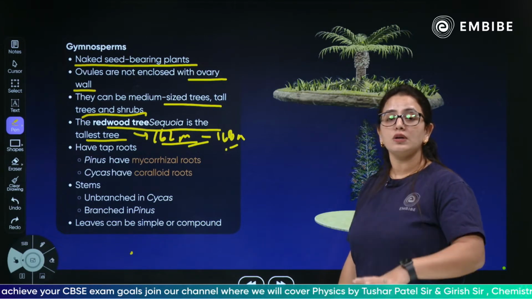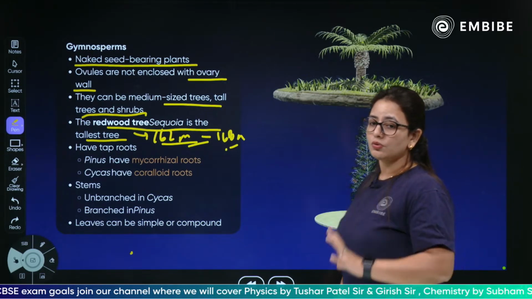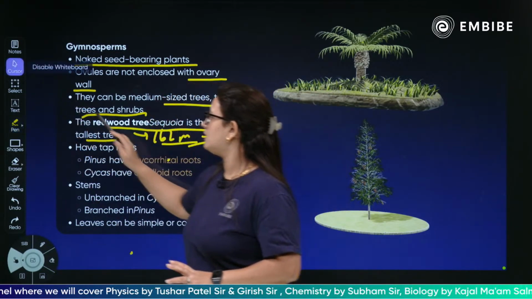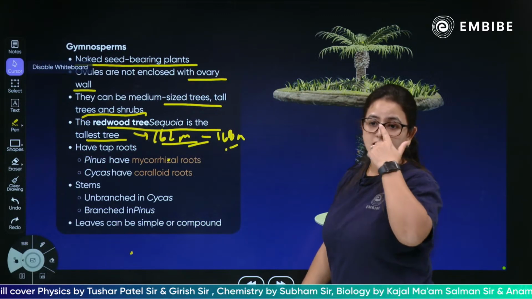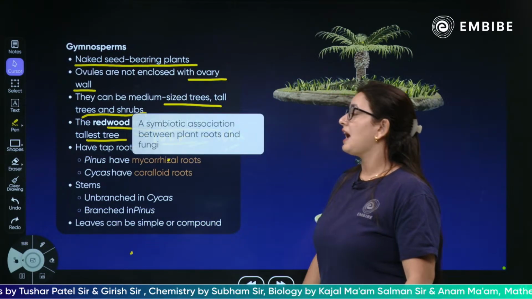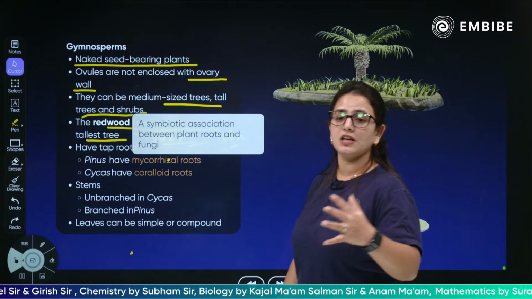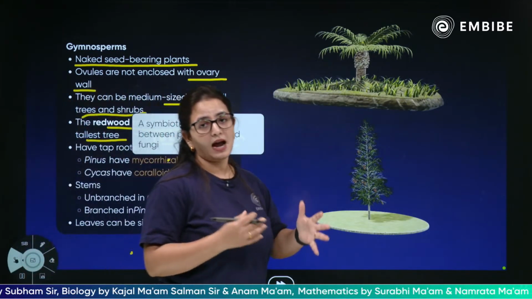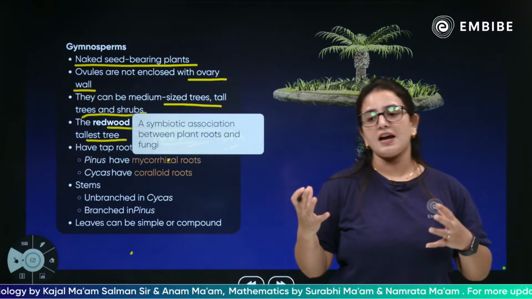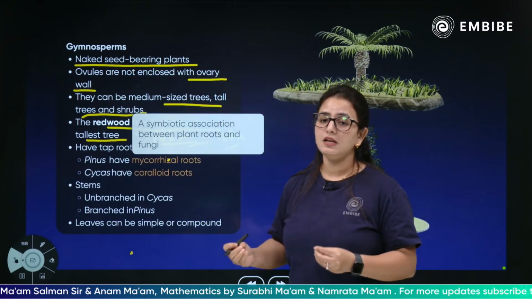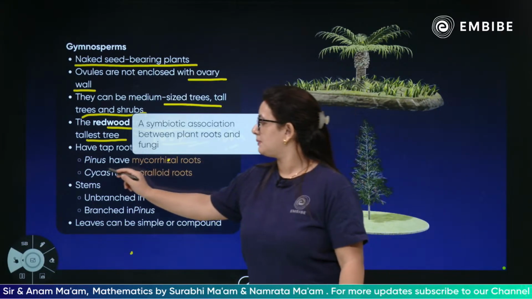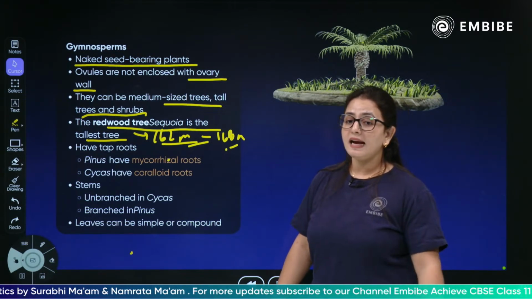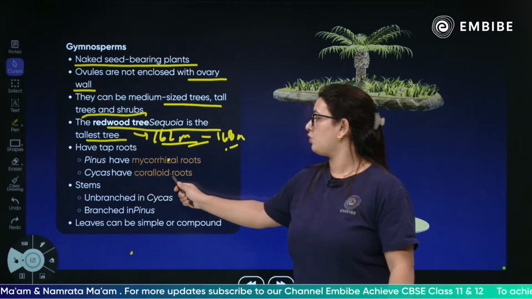Yes, now the kind of root they have, children: mycorrhizal roots. What are mycorrhizal roots, children? You know the mycorrhiza we have studied. Mycorrhizal roots mean a symbiotic association of plant roots and fungi. The fungi live inside the plant roots, having this kind of relationship. This is found in Pinus, which is a very common member of the gymnosperm family. And we have Cycas, which has coralloid roots.